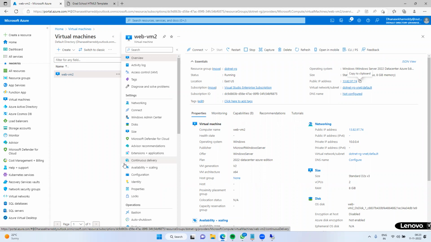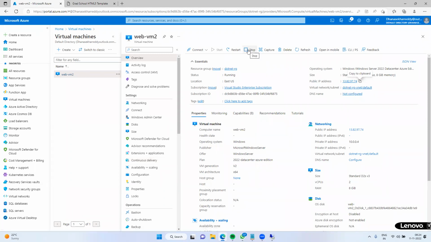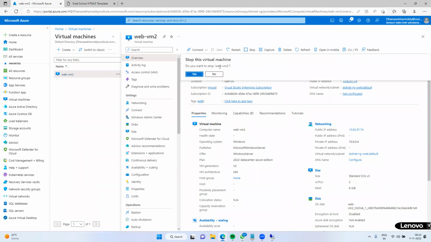Let's say I used my VM server on the cloud, and then I wanted to stop it. I mean, currently it is running, right? So if it keeps running, my charge will increase, right? So if I want to stop, is it the same button here? The checkbox is showing. Yes, same. Just click on it. It will ask you, do you want to stop this server?